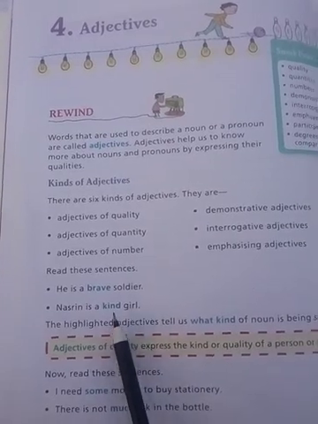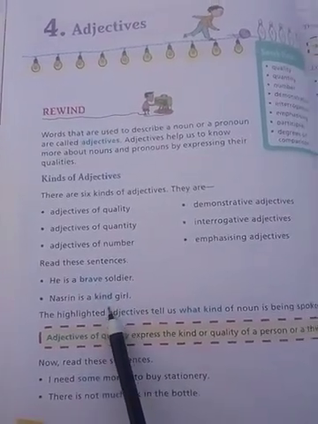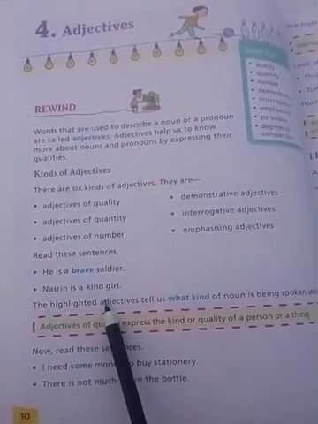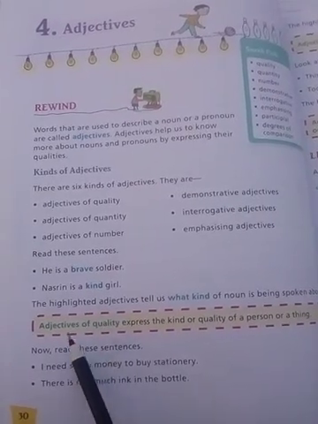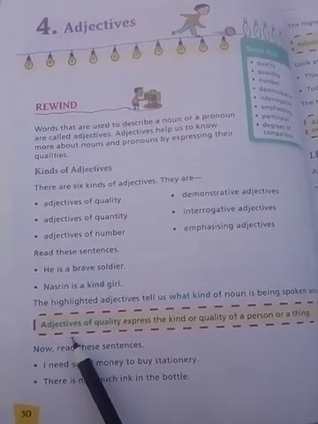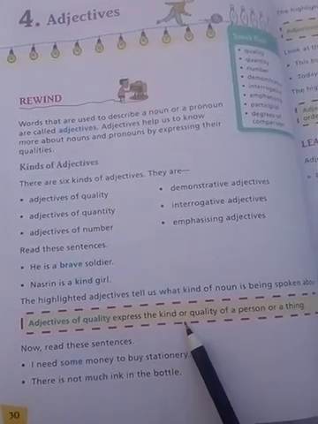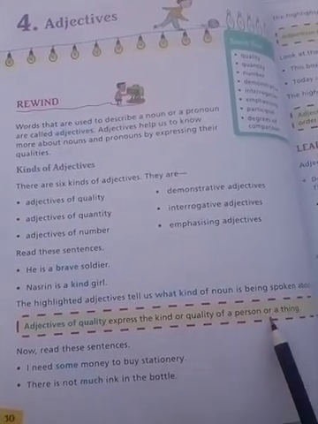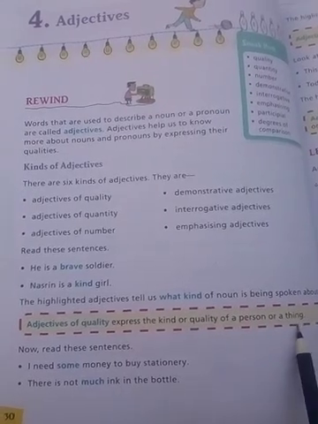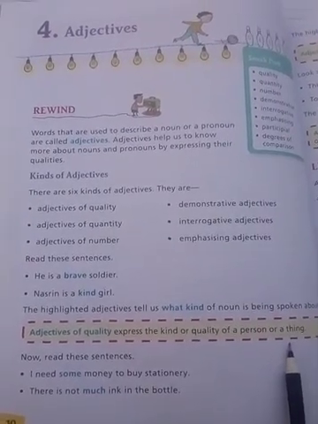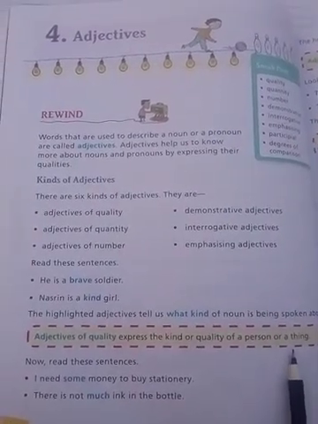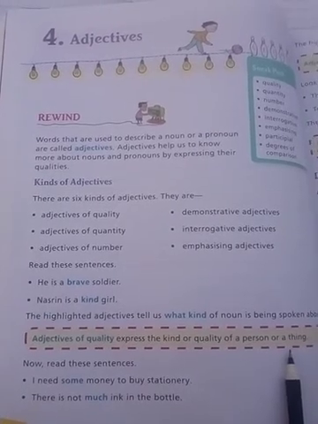This highlighted word shows the quality of a person. So adjectives of quality express the kind or quality of a person or a thing. Those words which express quality are called adjectives of quality.